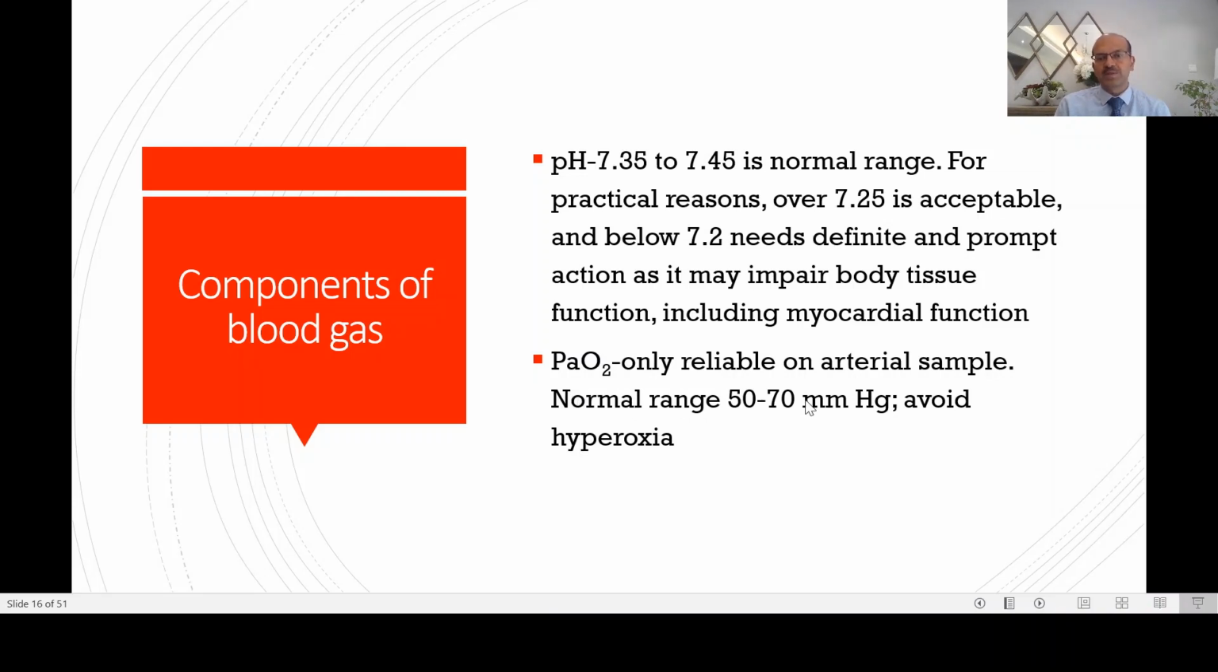The PaO2 is only reliable on an arterial sample. We'll be discussing this in the next part as well, what sample to take. The normal range is 50 to 70 millimeters of mercury, and we should avoid hyperoxia. So not everyone has access to arterial blood gas. So most of the time we use the saturation as a correlate. We base oxygenation on transcutaneous oxygen measurements, and that again is not routinely available. However, in difficult babies where arterial access is difficult, you can manage using a transcutaneous PO2 as an indicator.